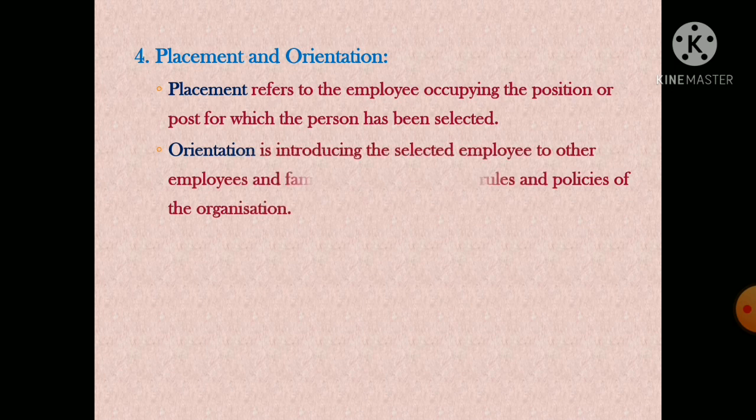Once the placement has taken place, the next thing is orientation. Orientation is nothing but introducing the selected employees to the organization and familiarizing them with the rules and policies of the organization.